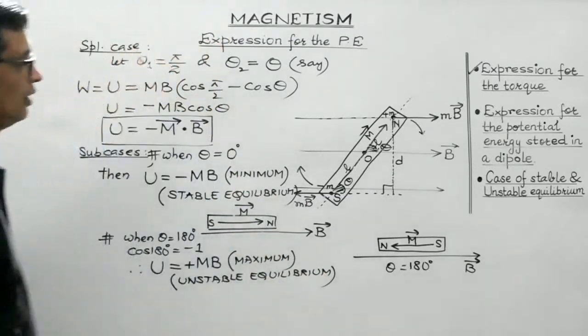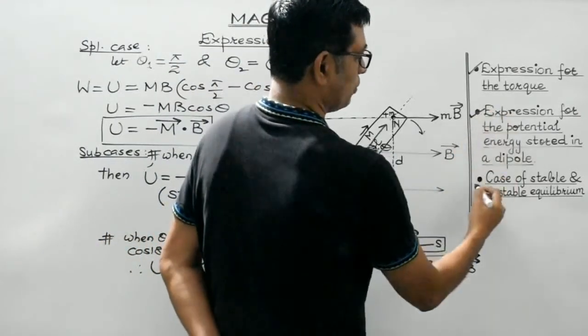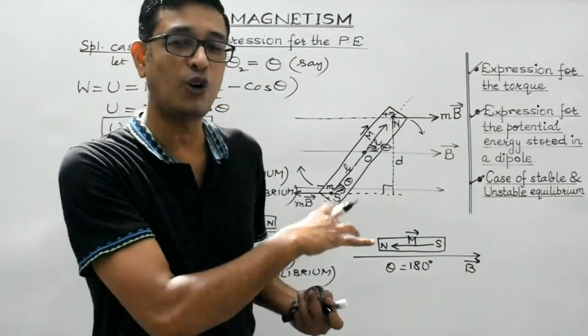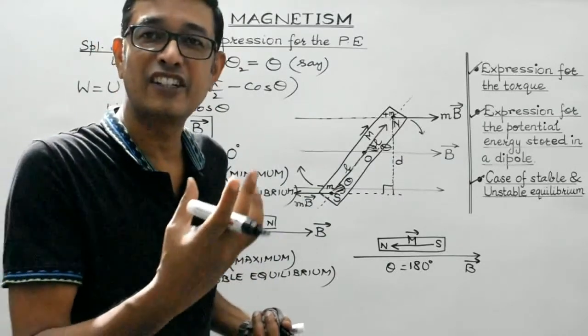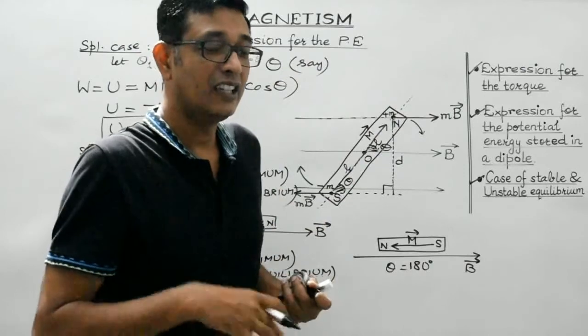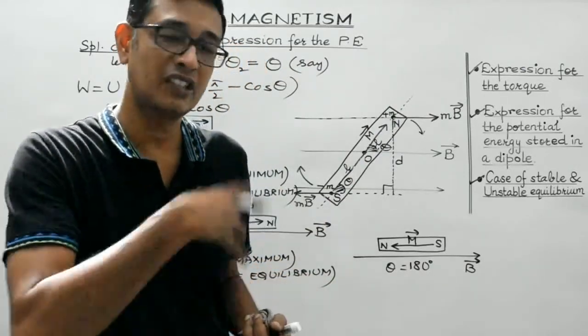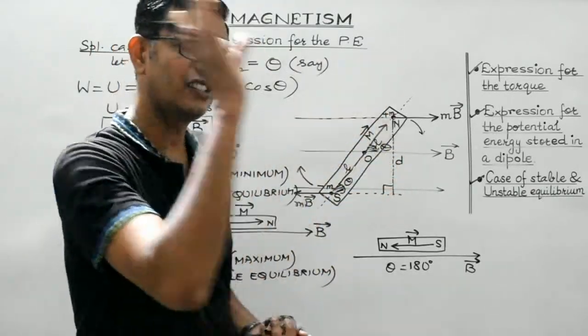Clear, students? So students, I hope you have understood all these topics. They were pretty simple. Just compare it with the topics which we have discussed in electrostatics: the case of an electric dipole under the influence of uniform electric field, and the expression for the potential energy of an electric dipole in a uniform electric field. We have discussed all these cases there also.